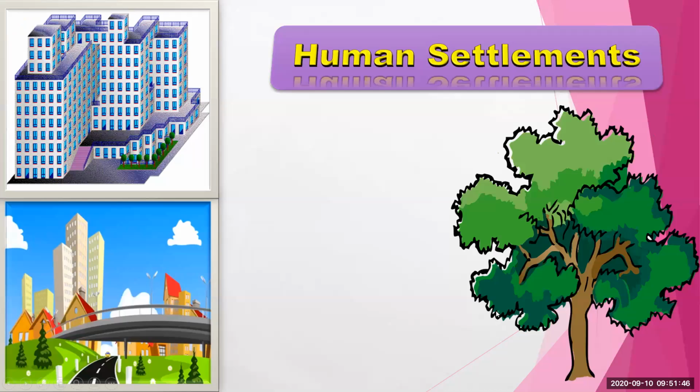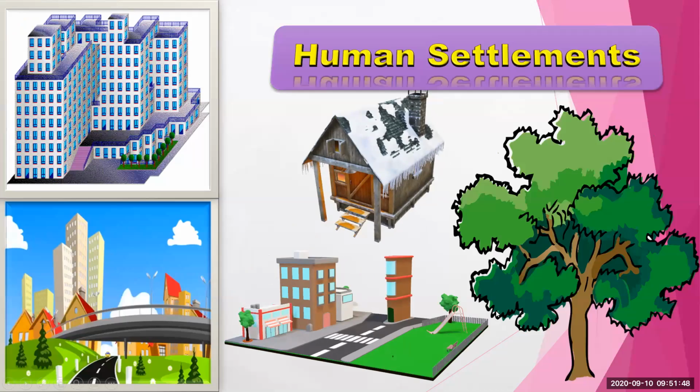In the last lecture, we have completed our chapter number 6, population. In that lesson, we have studied distribution and density of population in India and Brazil. We have also studied composition of population through sex ratio, age and sex pyramid, population growth rate, life expectancy, literacy rate from both the countries.